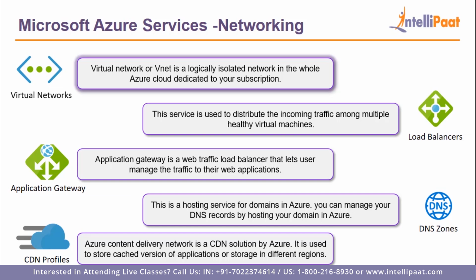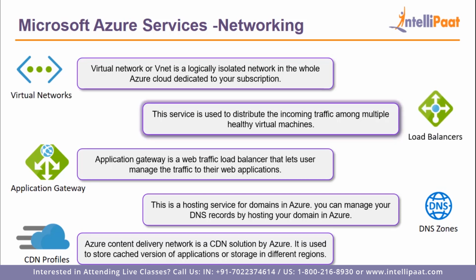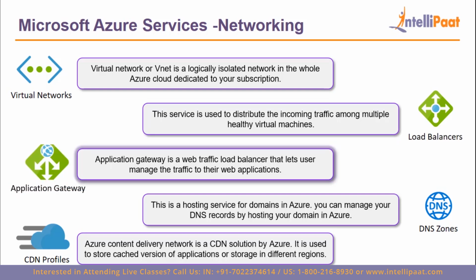Virtual network or VNet is a logically isolated network in the whole Azure cloud dedicated to your subscription only, which means that in the whole Azure cloud, there is going to be a sub-cloud that is going to be dedicated wholly to your subscription. Then we have load balancers. This service is used to distribute incoming traffic among multiple healthy virtual machines. And after that, we have application gateway. So application gateway is a web traffic load balancer that lets user manage the traffic to their web applications.